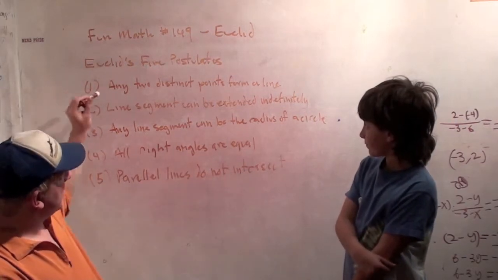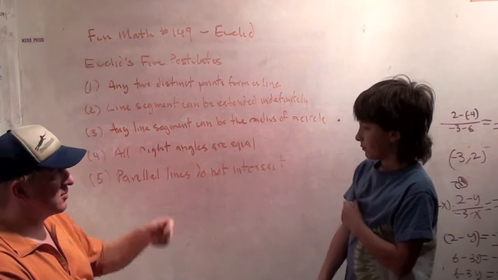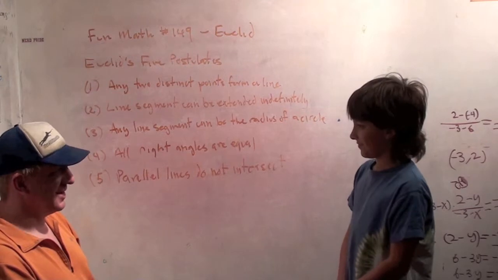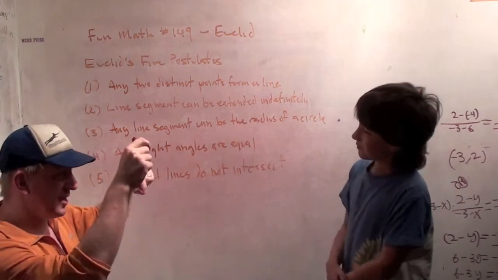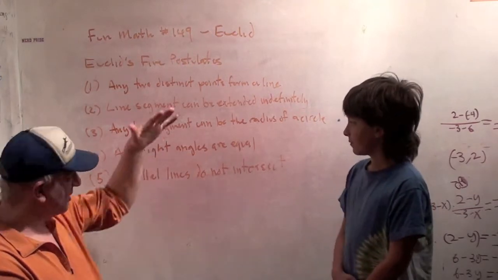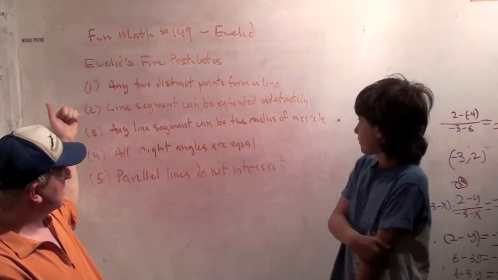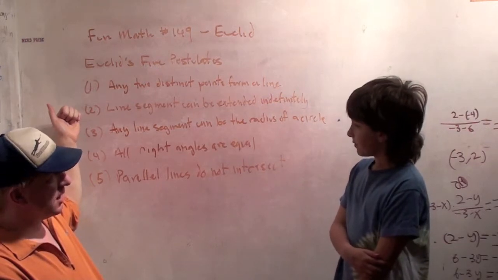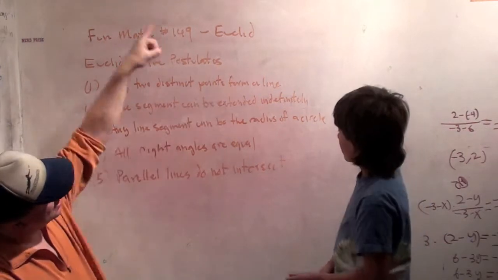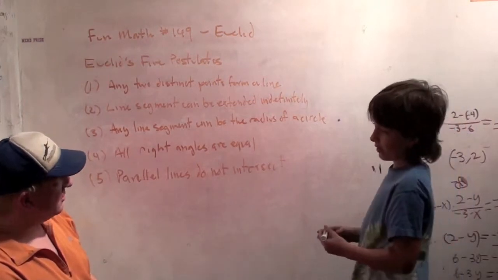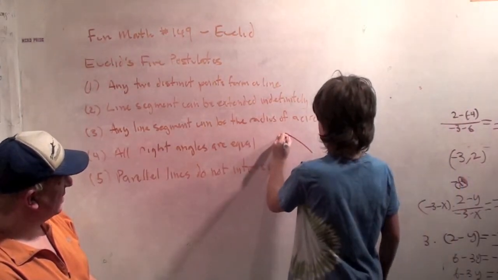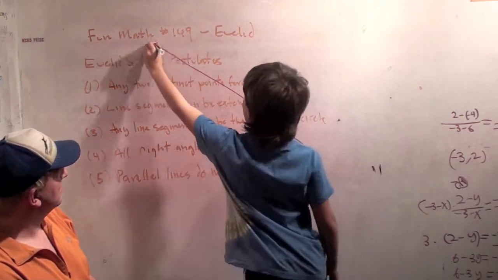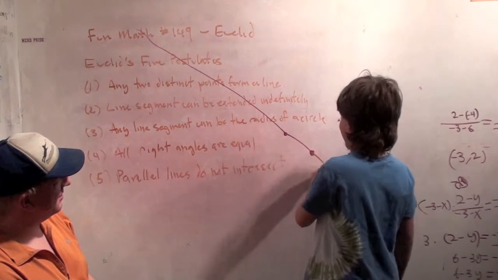So rule number 1, any 2 points form a line. He was probably drawing and he noticed that any 2 points formed a line, so he said, okay, let's make that one of our rules. Rule 2, a line segment can be extended indefinitely. That means a line segment can turn into a line. Draw a line segment, and can you extend that indefinitely for me, please? Keep going. So it can extend indefinitely in both directions.